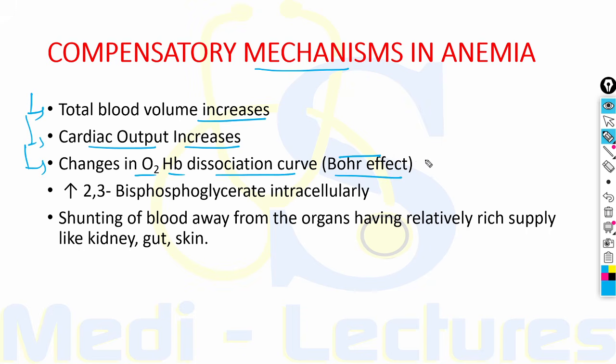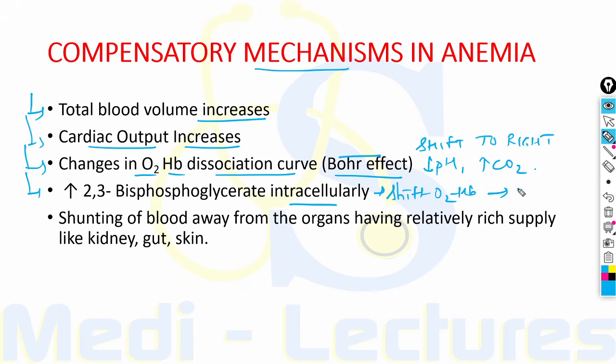What happens is this curve shifts to the right to facilitate oxygen delivery at the level of tissues where there is decreased pH and increase in carbon dioxide. 2,3-bisphosphoglycerate increases intracellularly, and this is the substance which also shifts the oxygen hemoglobin dissociation curve to the right, therefore facilitates oxygen delivery. Finally, there is shunting of blood away from the organs which have a relatively rich supply, like kidney, gut and skin.